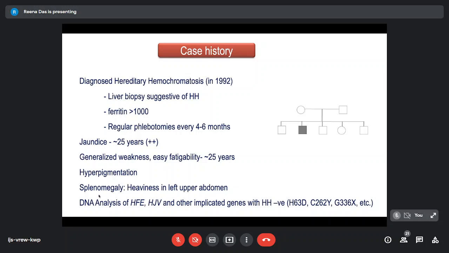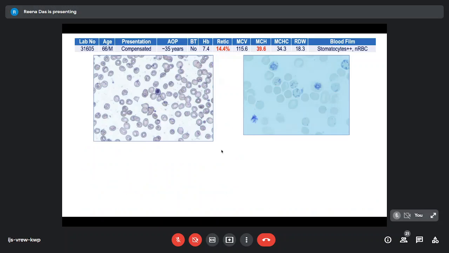Now, roughly about 15 years back, we had done the DNA analysis for hemojuvelin and HFE, and the common variants were missing in this case. So at this particular time, when I looked at the hemoglobin, I found that it had gone down, and we thought that maybe multiple phlebotomies had given rise to the anemia.